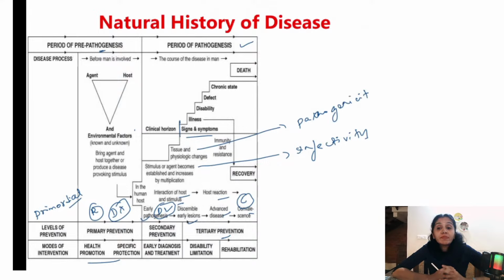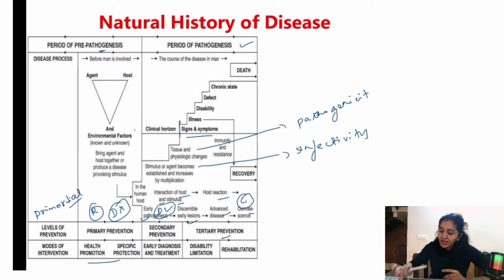Okay. So what is specific protection? Under this, the 2 best strategies are immunoprophylaxis and chemoprophylaxis. So what is immunoprophylaxis, my dear students? It is giving vaccines, right? What is chemoprophylaxis? It is giving drugs to prevent a particular disease. For example, if you are traveling to malaria endemic areas, you're supposed to take drugs to prevent from getting infected. That is chloroquine. So that is the example for chemoprophylaxis.